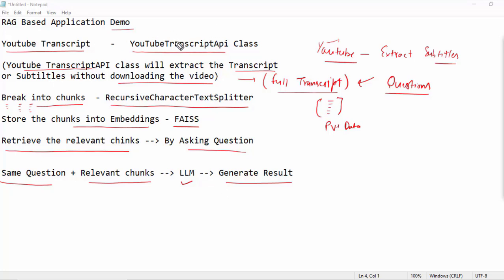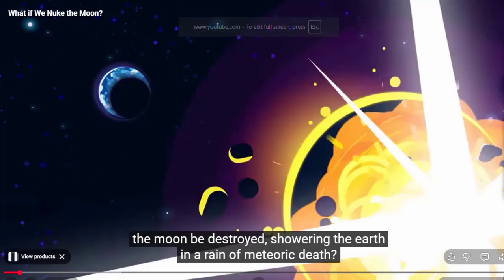In this I am not using a document loader because I am not extracting the data from any private document. I am extracting the data from YouTube. So instead of a document loader, I am using this particular class, YouTube transcript API. This is the video I will use, which is "What if we nuke the moon".